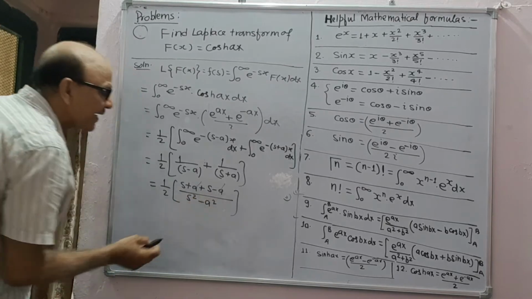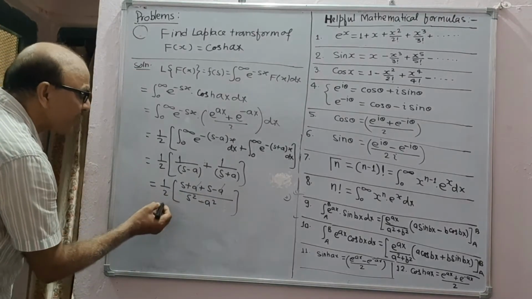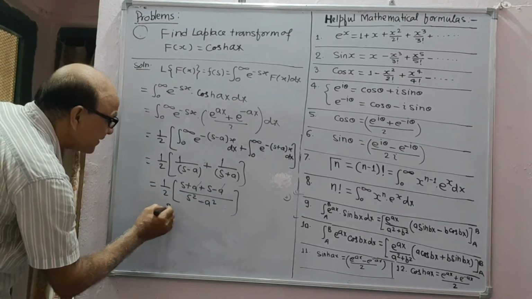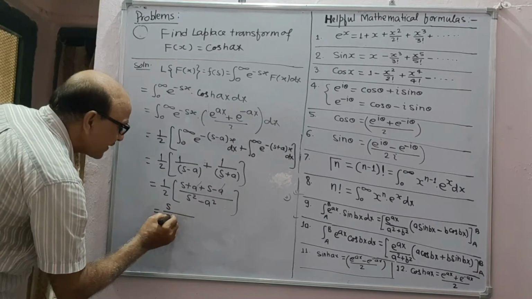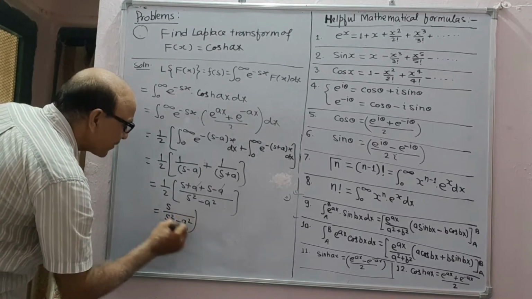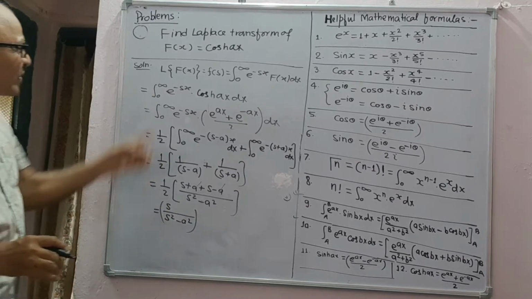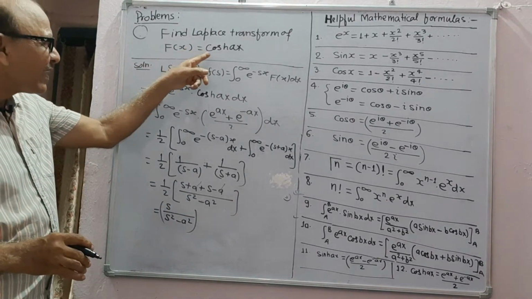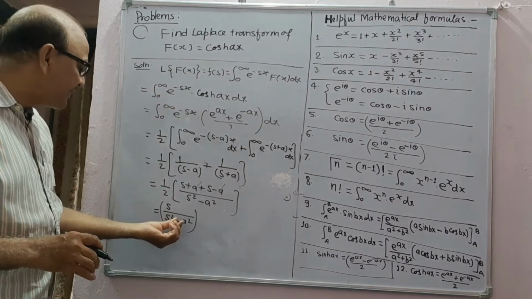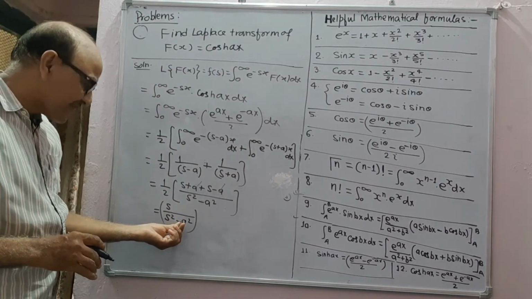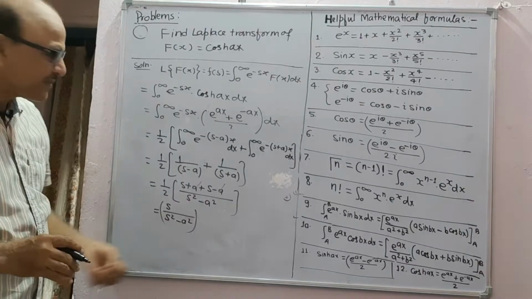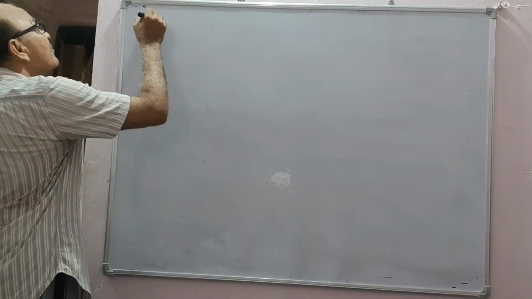In this case a cancels, and this is 2s, 2 cancels, and the final result is s upon s squared minus a squared, which is similar to the case of cos ax, only with a difference. Here plus is replaced with minus. So Laplace transform.